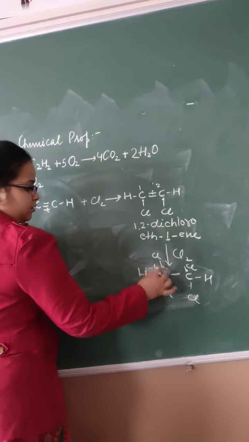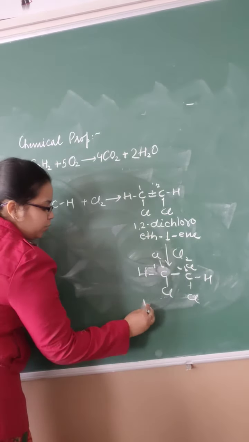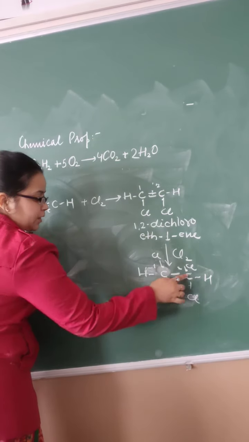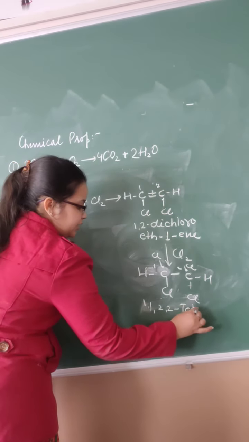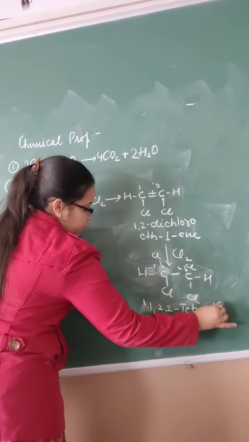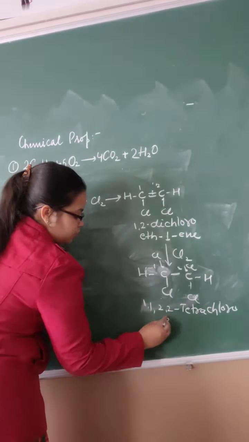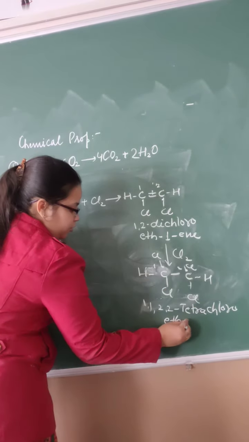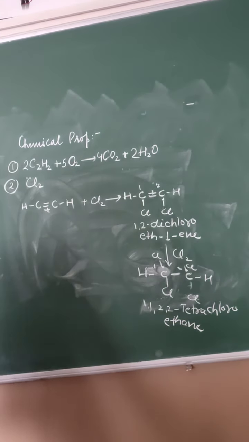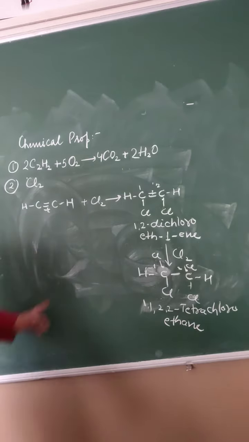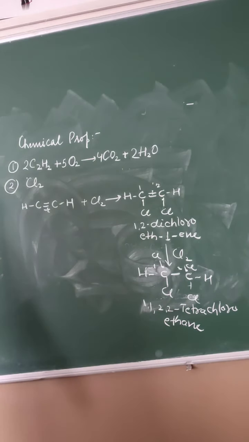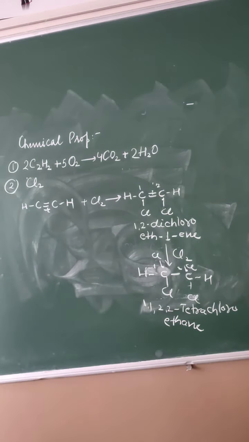Now 1 and 2, what will be the name? 1, 1 because there are two, 2, 2 because there are two, 4 chlorines are there, that is tetra, chlorine is there, that is chloro, H, all single bonds, so 'a'. So 1, 1, 2, 2 tetrachloroethane, right? In place of chlorine, you can take bromine also, you can take iodine also. All right?